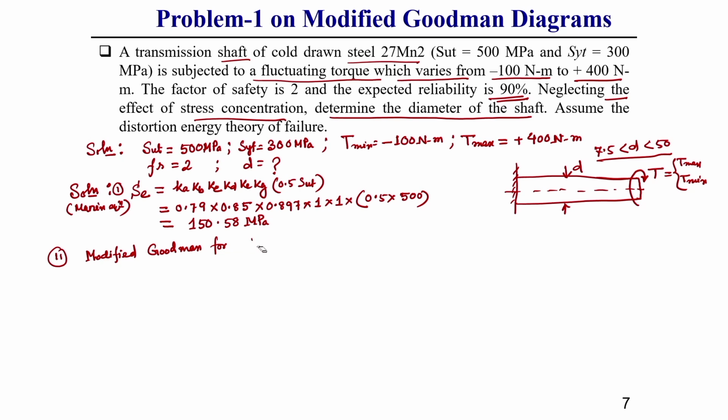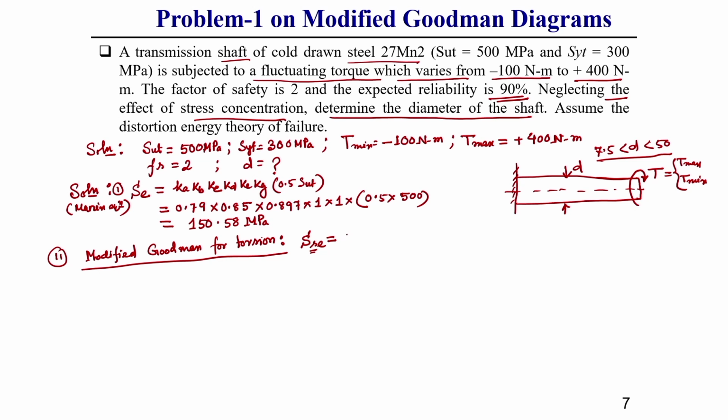So, for torsion we will find. For that, for a torsional case, we know the endurance strength due to shear. Here we need to consider distortion energy theory. So, according to distortion energy theory, generally